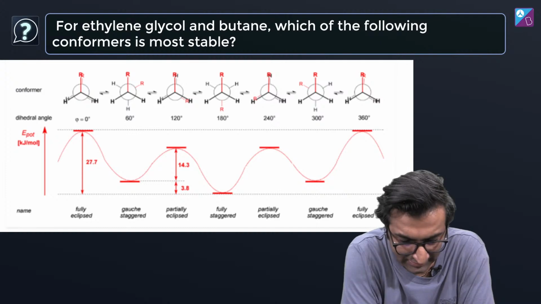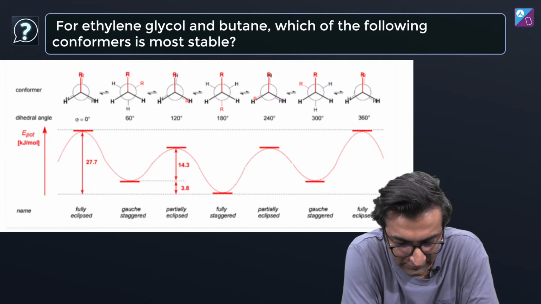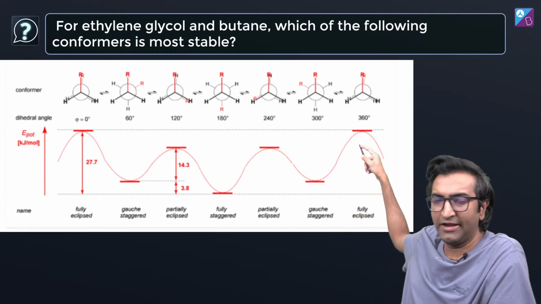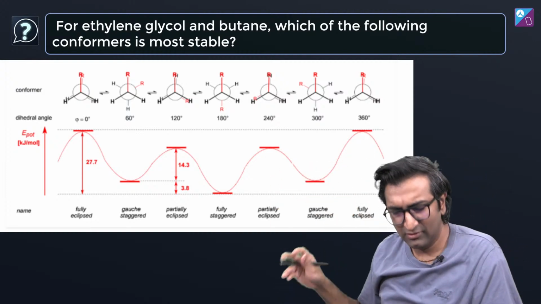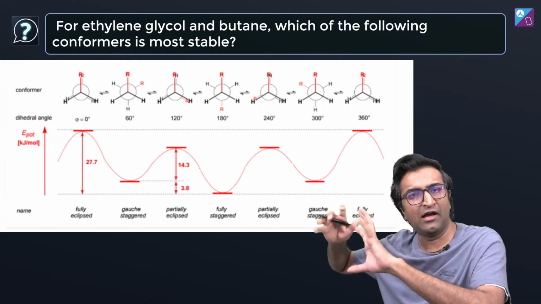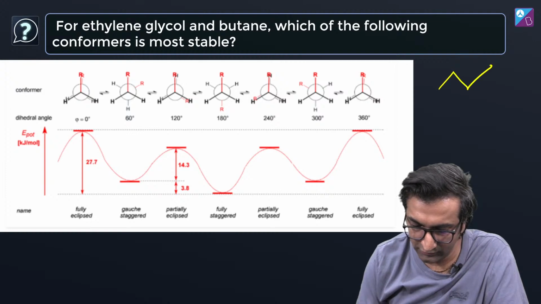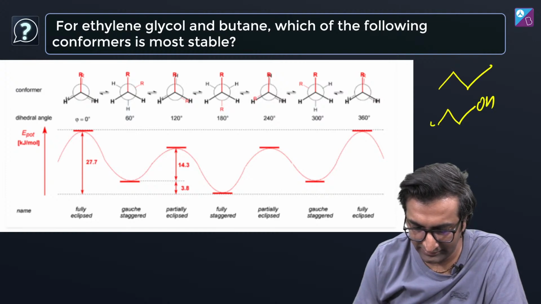For ethylene glycol versus butane, which of these conformers is the most stable? There are many different conformers, right? You understand what conformers mean? There is rotation possible across a single bond, across a sigma bond, right? This is butane, and this is ethylene glycol.